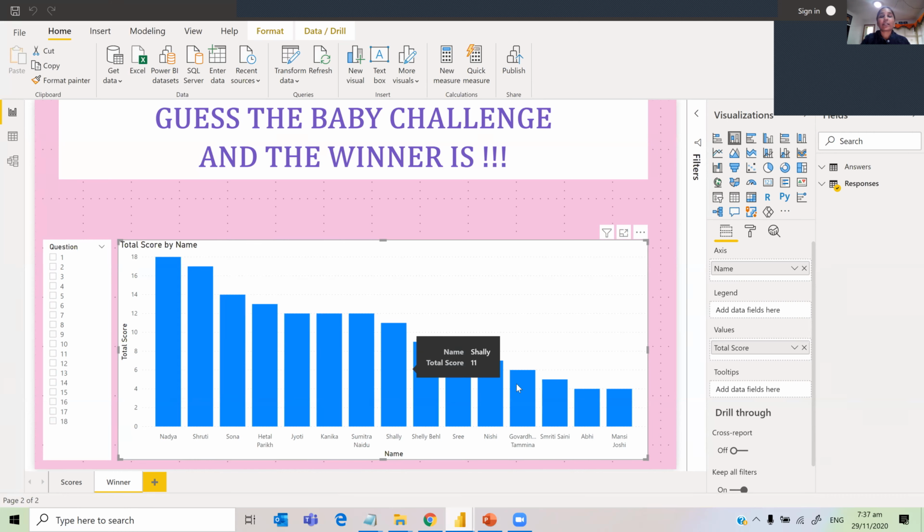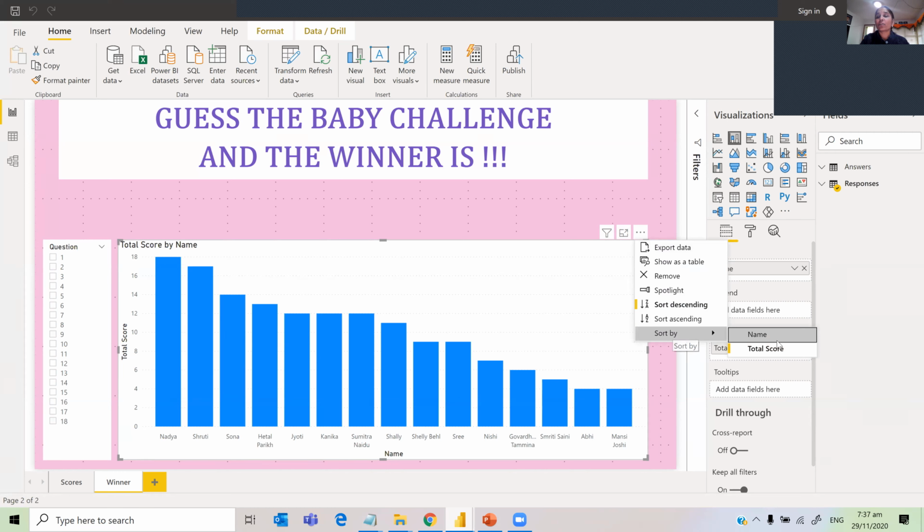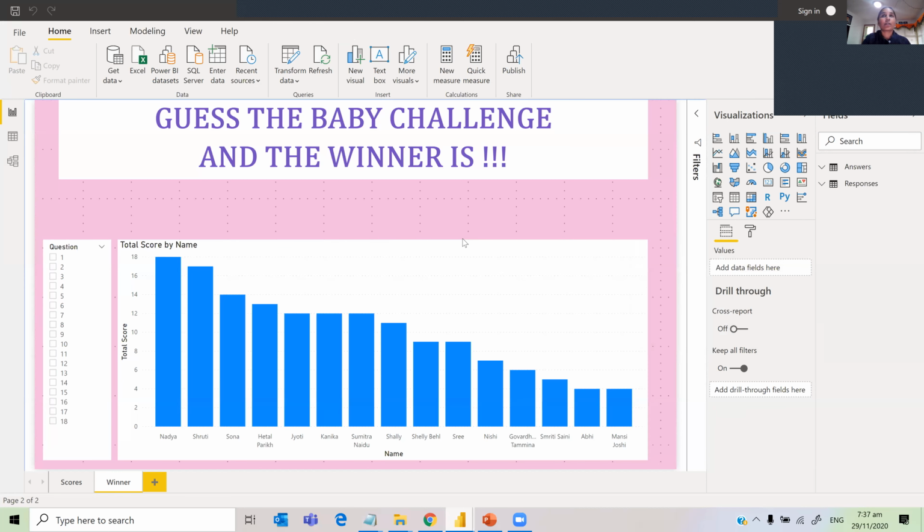And you can order each visual, which I didn't go through in the other visualizations. You can sort them by descending, ascending, and sort by the column. So here I have sorted by total score, descending, to get the winners in this way.